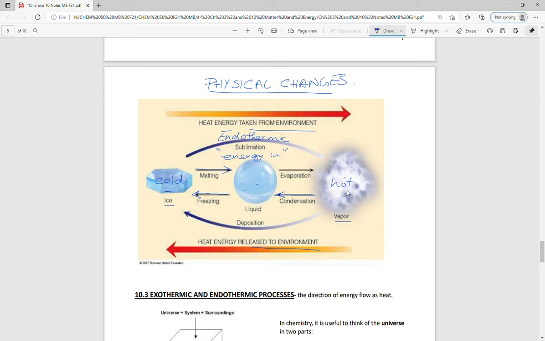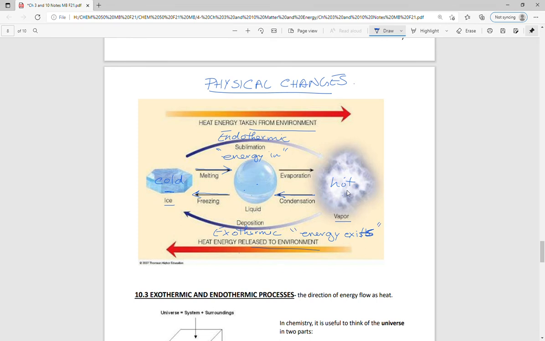Well, that energy has to go somewhere and it goes to the environment. So these would be exothermic as a physical change. And so exothermic means energy exits. And not exists, exits. Energy does exist. Okay, or energy out.